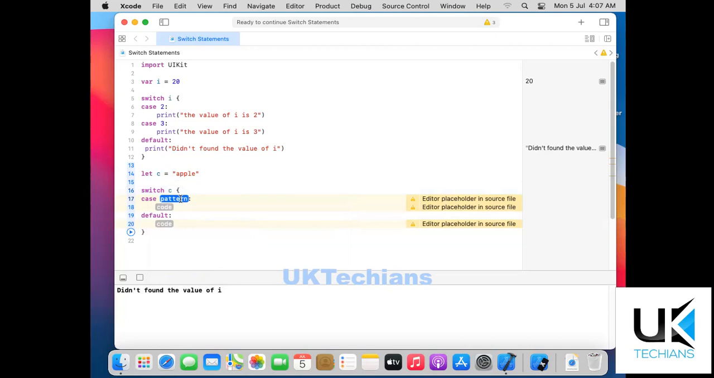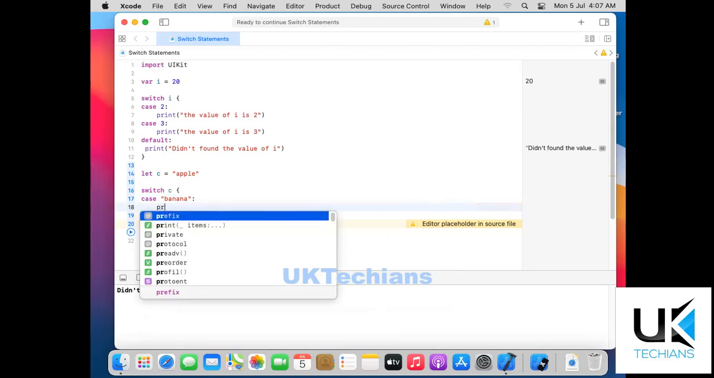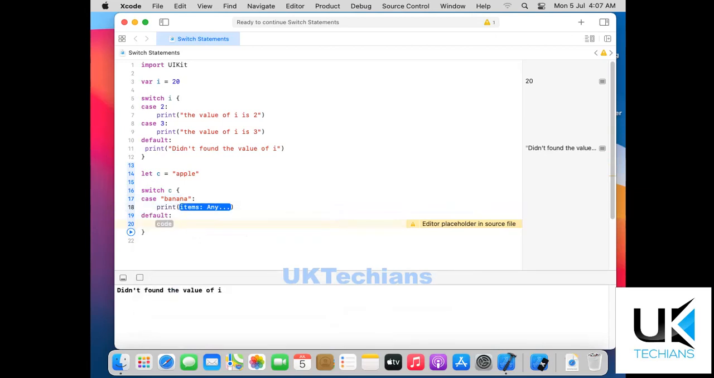The pattern of cases is I am adding the quotations and searching banana, right? And the code is print value of C is banana, right? Then if it doesn't match the code, it will print failed to find the value of C, right?